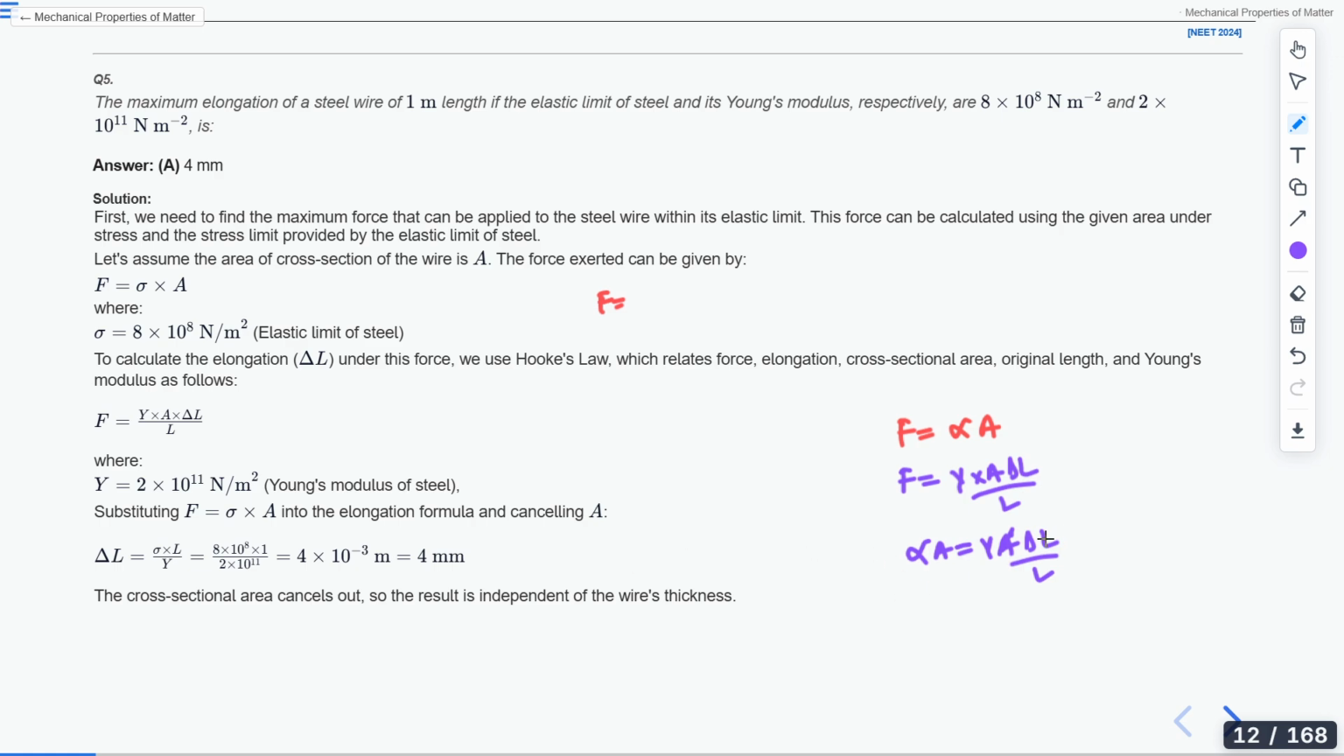We have to find this. A cancels out, we find delta L equals sigma times L by Y, sorry, Y. So everything is given in the question and we are asked to put the values and we get the answer. Is it clear? Is it clear to all of you? Please tell me in the chat box. Is there anyone who is confused about this?